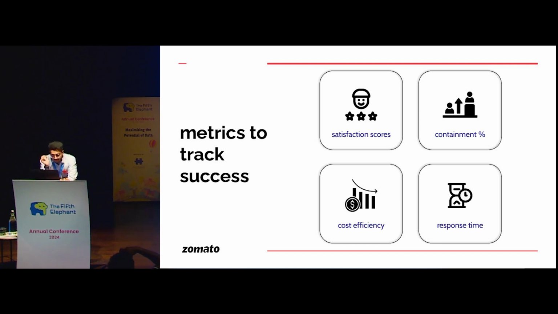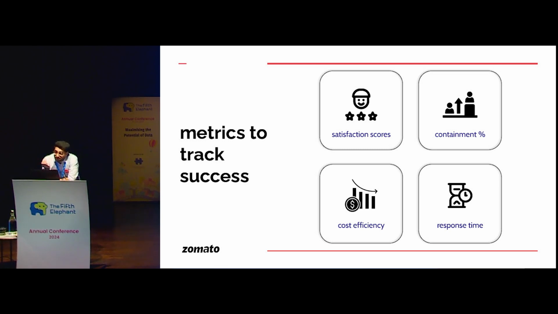Third is cost efficiency. In the previous system, since it was just a tree, it just had a cost of infrastructure from the tech perspective. Plus, it had some cost of escalating the chats to human agents. As you saw in the first screenshot, after typing "Where is my order?" the chat got escalated, right? That is the overall aggregate cost of the previous system.